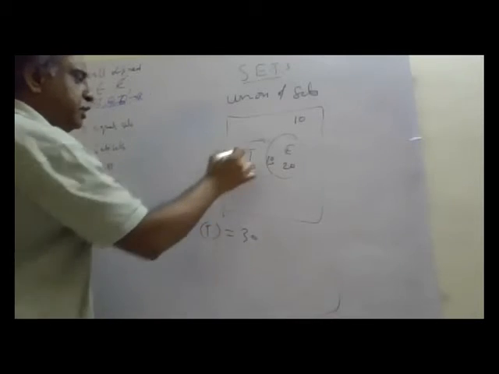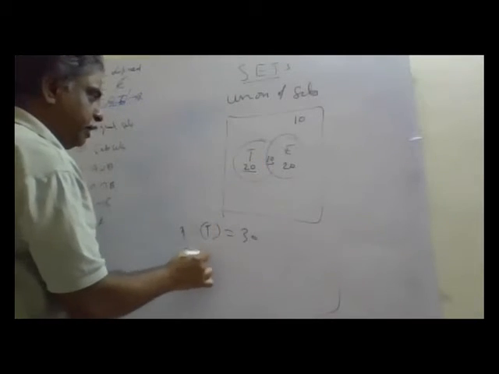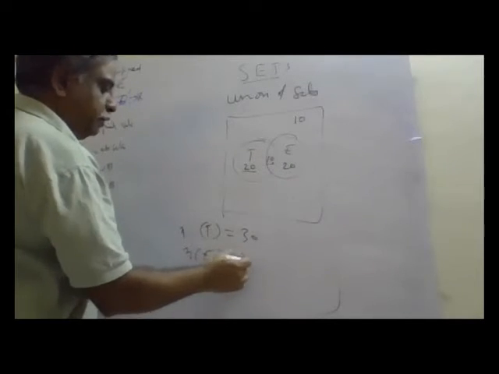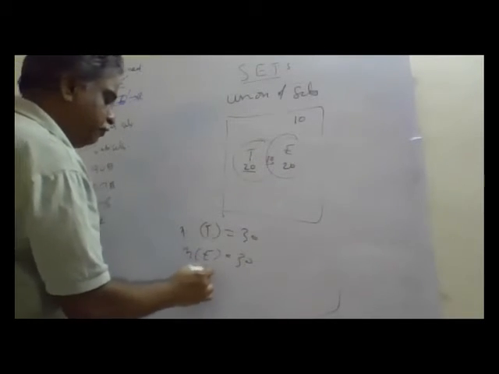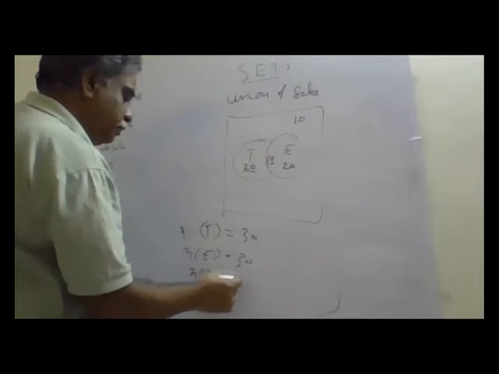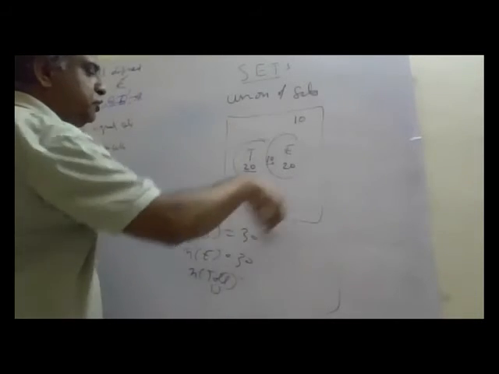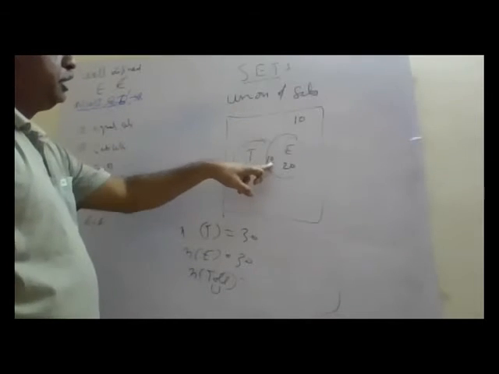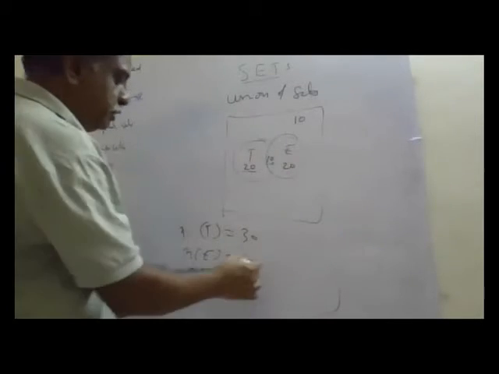Let us say this is N of T, Telugu. N of English is 20 plus 10, 30. N of total, this universal set. This total is the universal set. What is N of total? 10 plus 20 plus 10 plus 20, so 50 plus 10, 60.